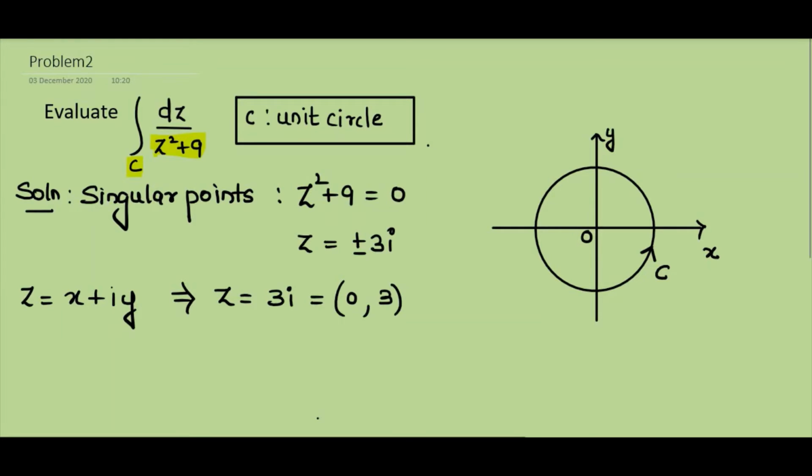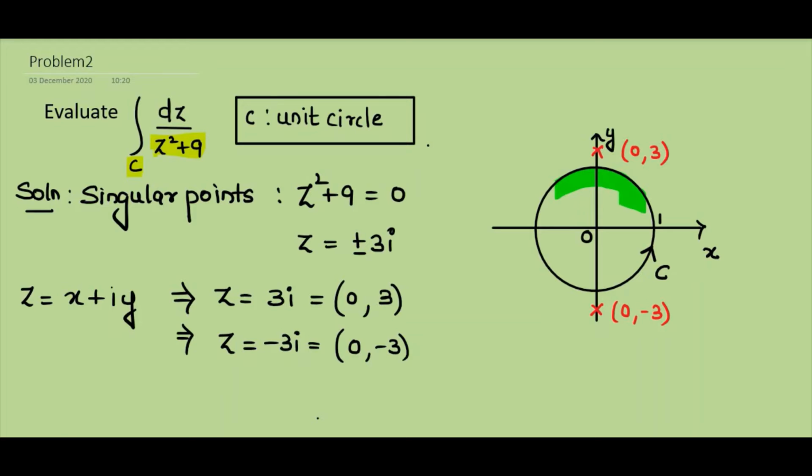And since we have a unit circle, 0, 3 lies somewhere around here. So this is our point 0, 3. And the singular point minus 3i represents the point 0, minus 3. That is, x coordinate is 0 and y coordinate is minus 3. And 0, minus 3 is somewhere around here. That means our function 1 by z square plus 9 is analytic within this region.